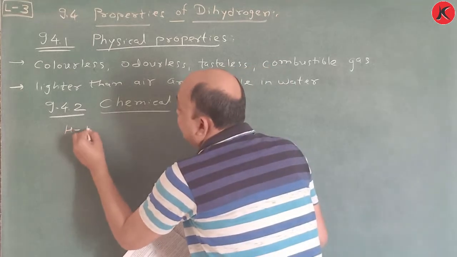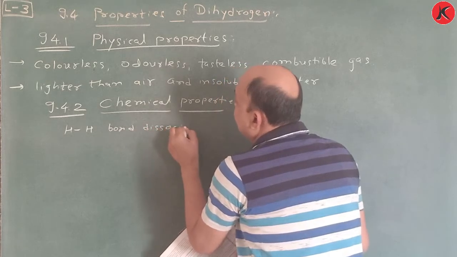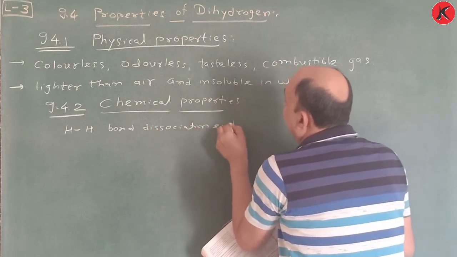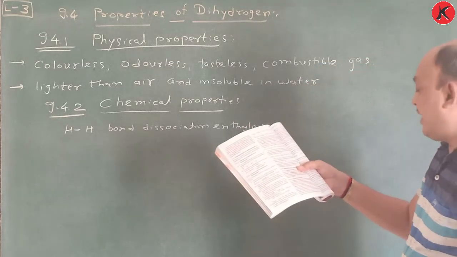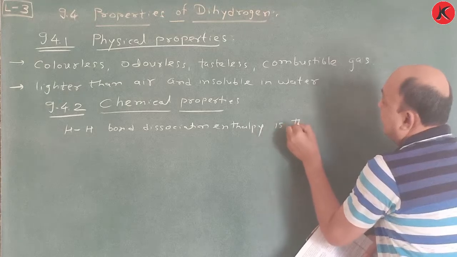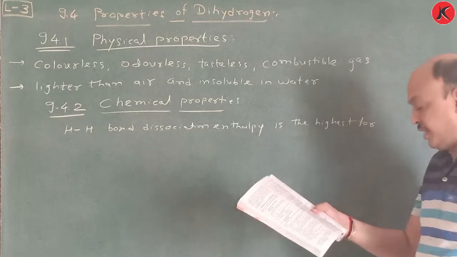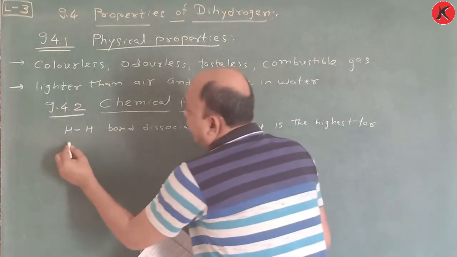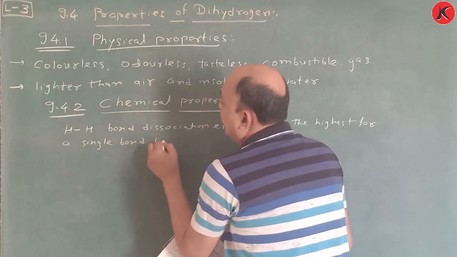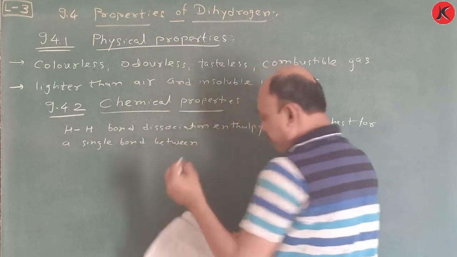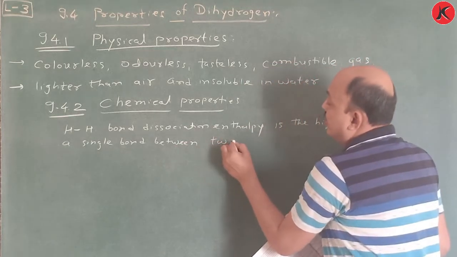The H-H bond dissociation enthalpy is the highest for a single bond between two atoms of any elements.